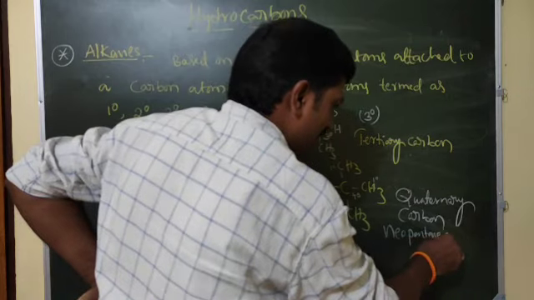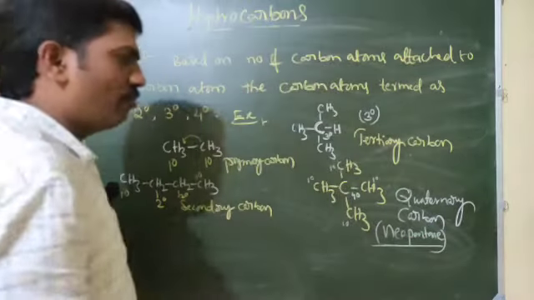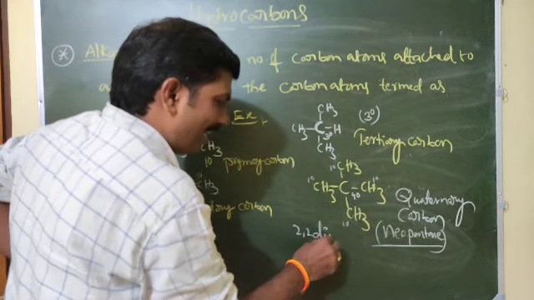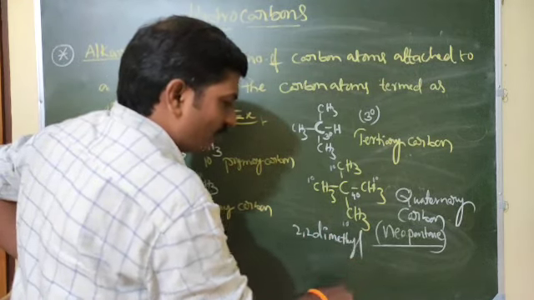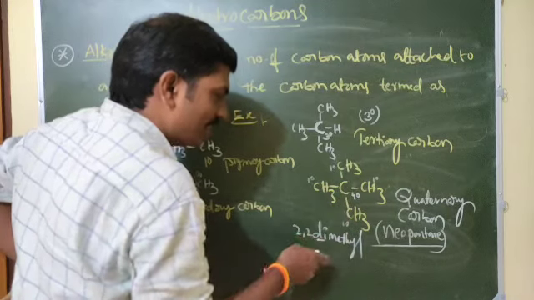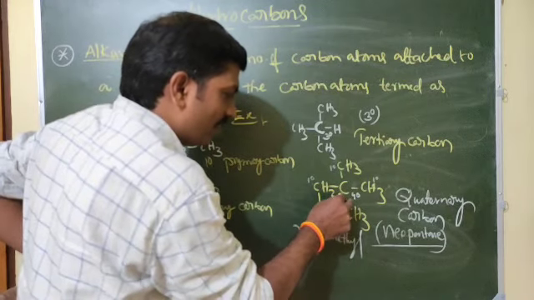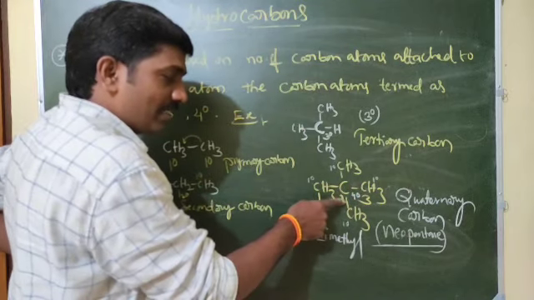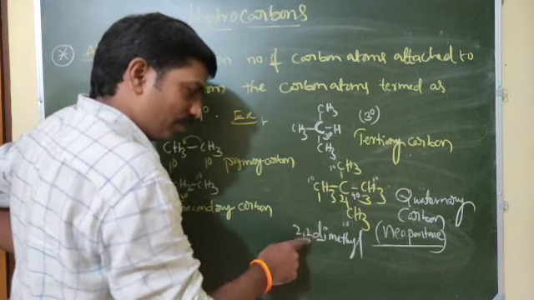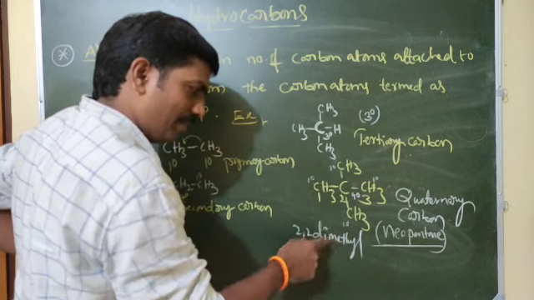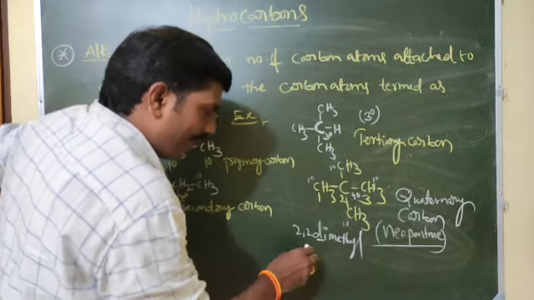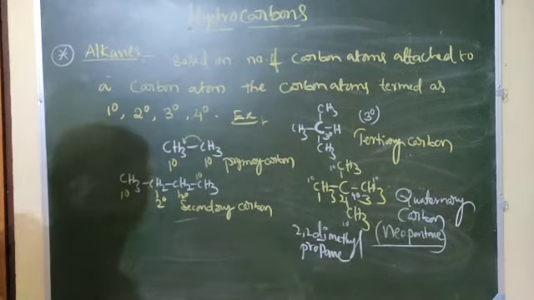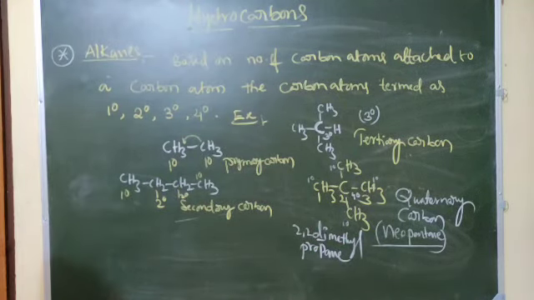This is also known as neopentane. Nomenclature: common name neopentane. IUPAC name 2,2-dimethyl. Why di? Di means 2 methyls. So numbering where you give, sir, 1, 2, 3, right? Second carbon having 2 methyl groups, 2,2-dimethylpropane. IUPAC name. Okay, note it down.